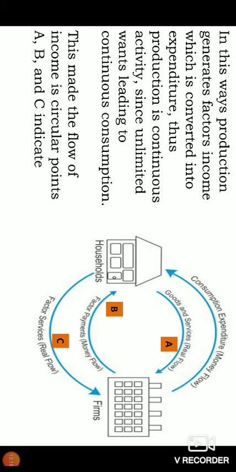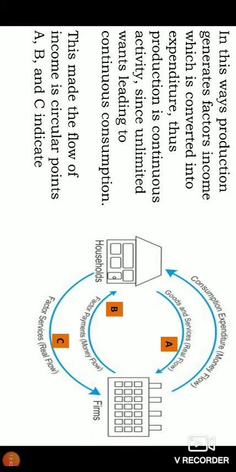The goods and services are moving from firm to the household, all the goods and services produced by the firm and moving to the household. That is one. And the next one, B, is the factor payment made by the firm to the household.